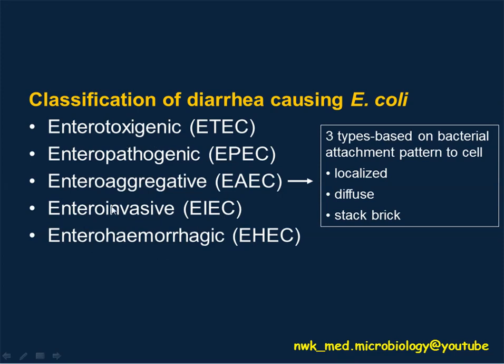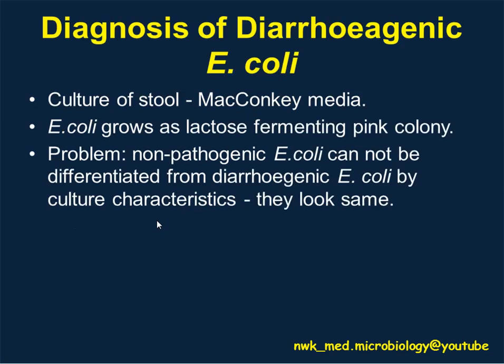Remember that this classification is based on the mechanism by which they cause disease in the host cell. In your notes, there's a detailed description of each type. This is just for your additional understanding. What you need to know is only that E. coli can be classified into these 5 types. This is enough for you.